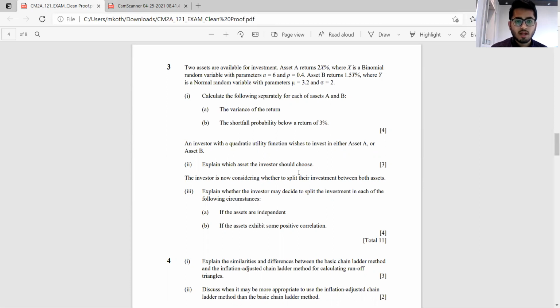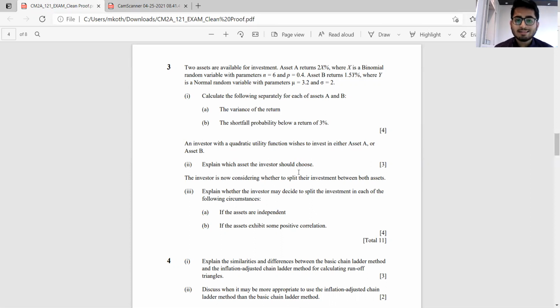Now, the investor is considering splitting the investments. In part A, if the assets are independent, then the investor should decide to split the investments in order to achieve the benefits of diversification, whereby investing in multiple assets results in a portfolio which has a variance lower than that of the individual assets.